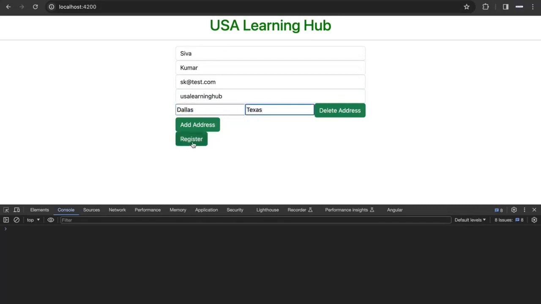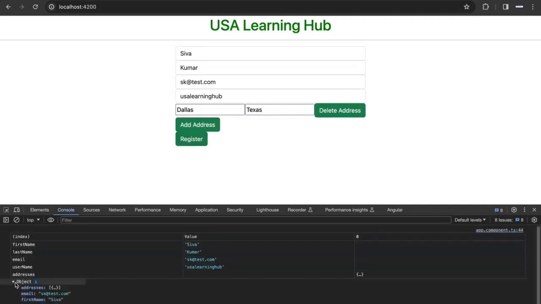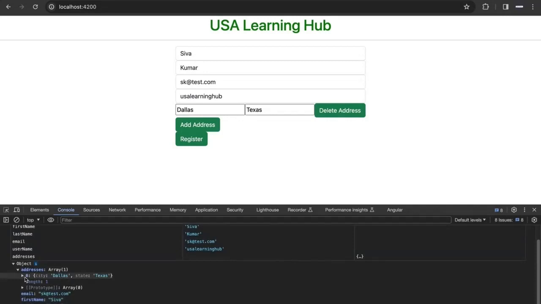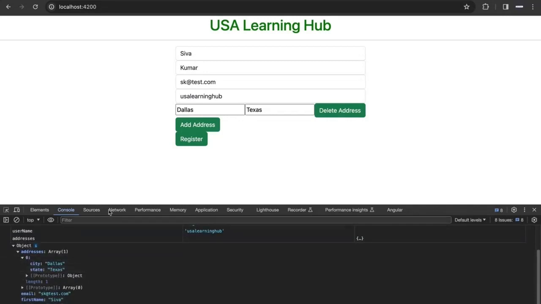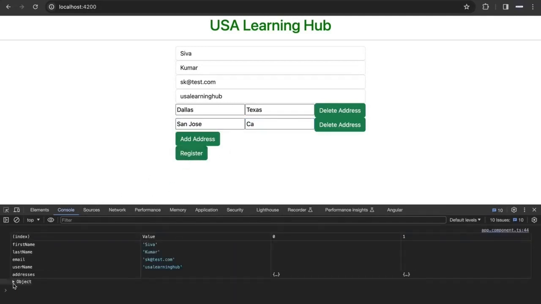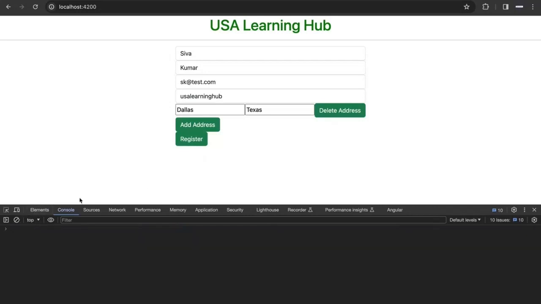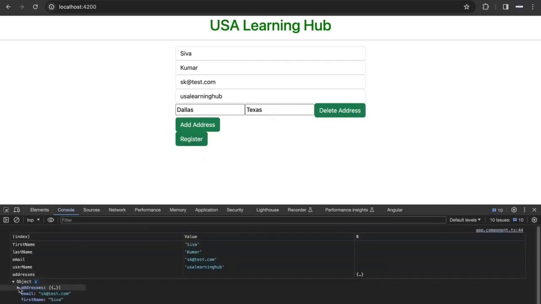Now let's register. If you see, first name, last name, email, username and address as an array. Within this, city, and let's add one more. San Jose, California. When I click register, if you see the address, there will be multiple addresses. Dallas, Texas, San Jose, California. This is how it will be. When I delete it and register, it will have only one.